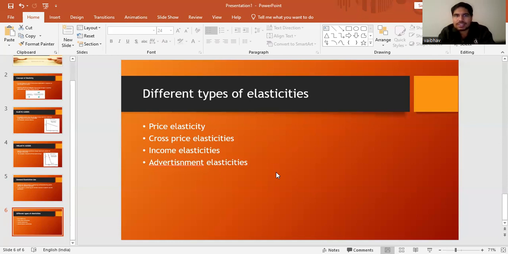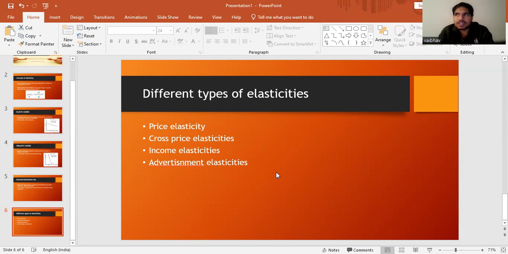Next is advertisement elasticity, and there are many other factors on which elasticities depend, and they have specific formulas as well. Humans tend to buy things on the basis of visual or audio advertisement, so advertisement plays a huge role.